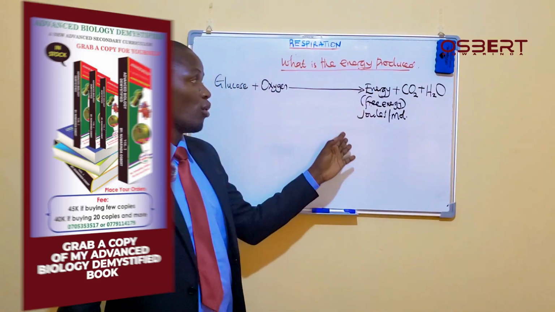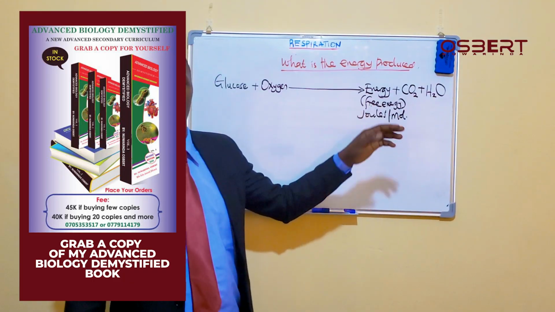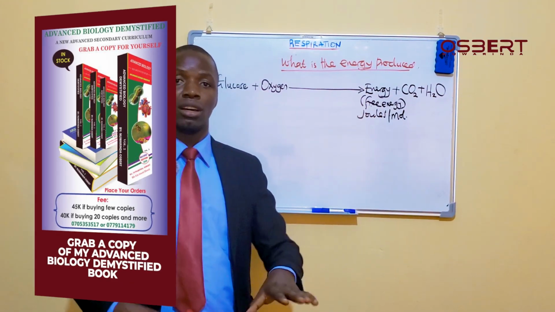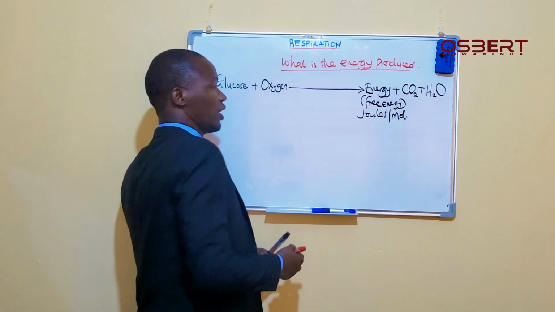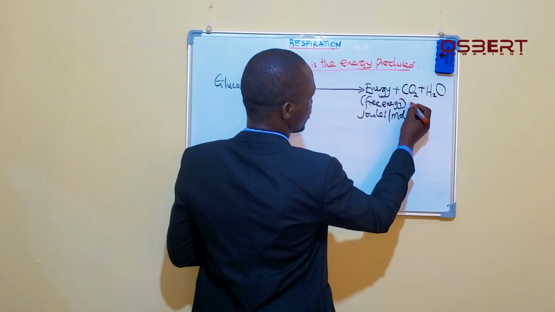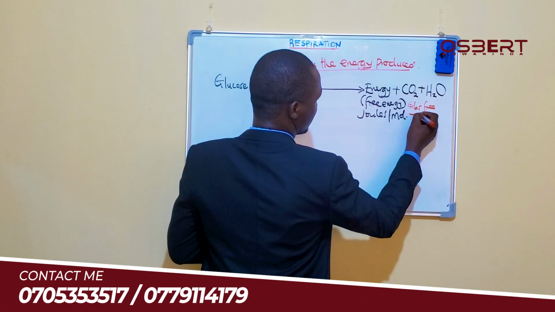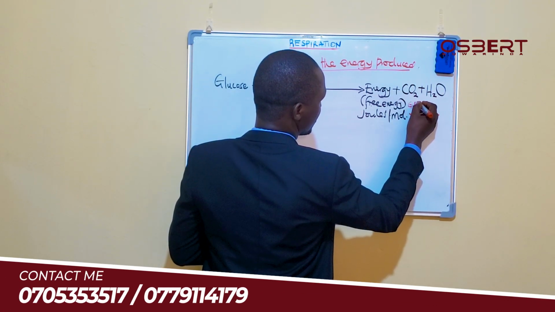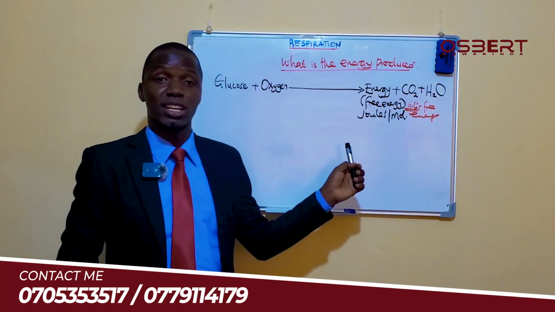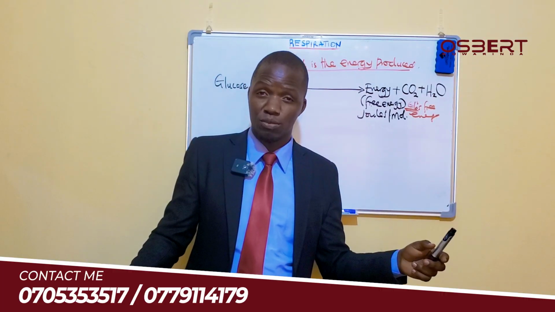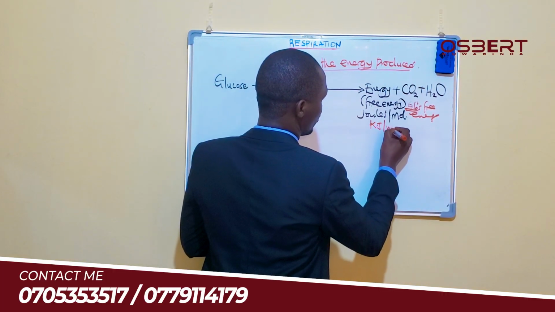In fact, if you go deep into energy science and so on, in some books this energy is also referred to as Gibbs free energy. You can make some research about Gibbs free energy. So we have energy given out, and this energy is in joules, actually in terms of kilojoules per mole.